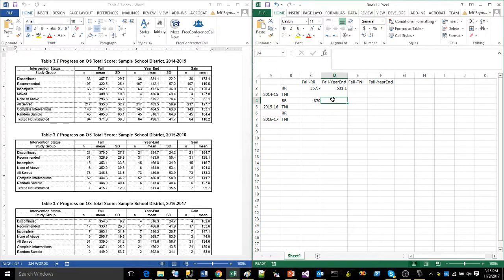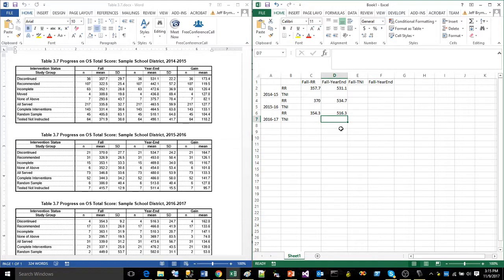In cell D4, 534.7. All right, let me get this last reading recovery data for 1617. Come down here. Let's see, that's a 354.3, and then I come over here, get the year-end data. That's a 516.3. Okay, we've got our reading recovery data entered.